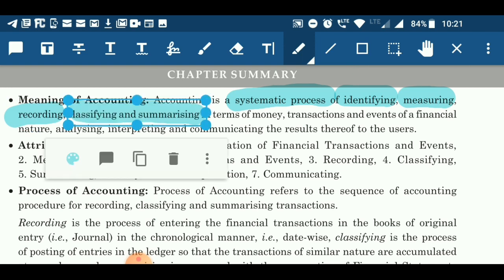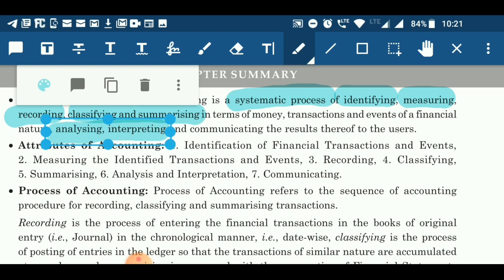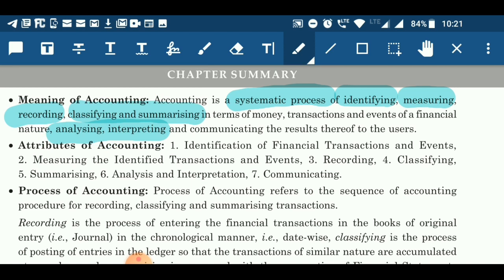making classification we will record that information in summarized form, and after summarizing we will start doing analysis of those transactions and interpret the result through profit and loss or trading account, and the result of those profit and loss or trading account is communicated to its users so they can take decisions on behalf of such accounting information.